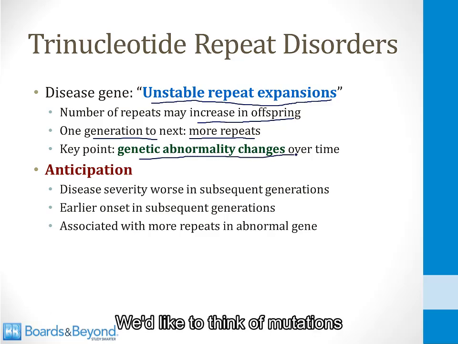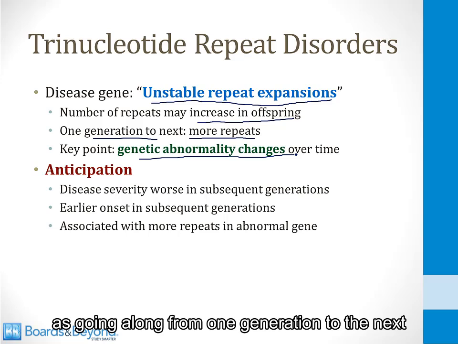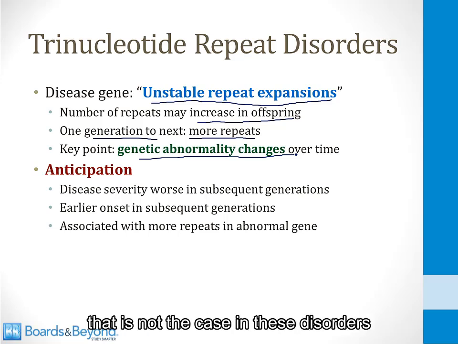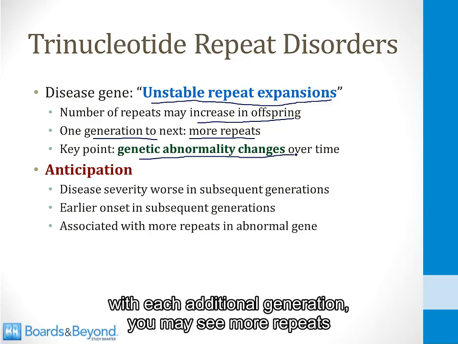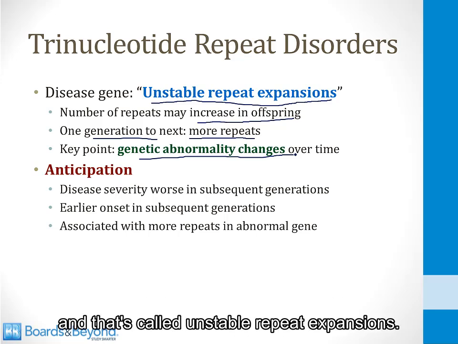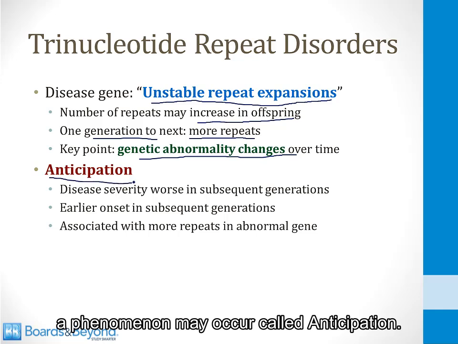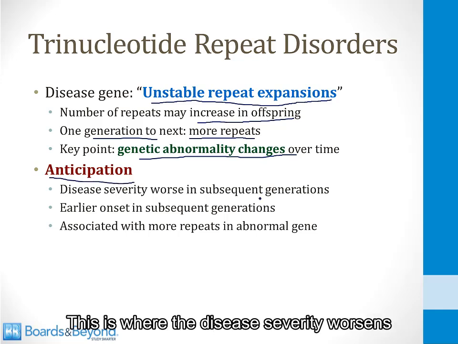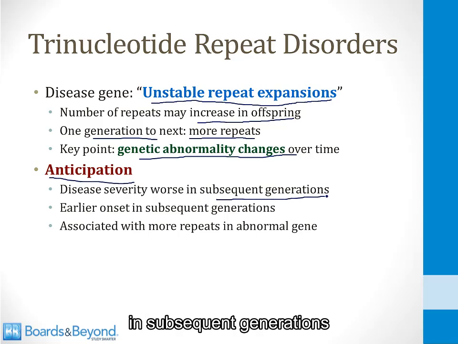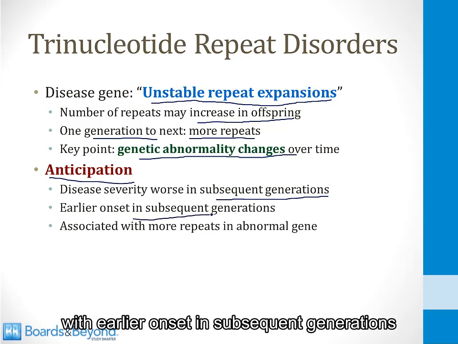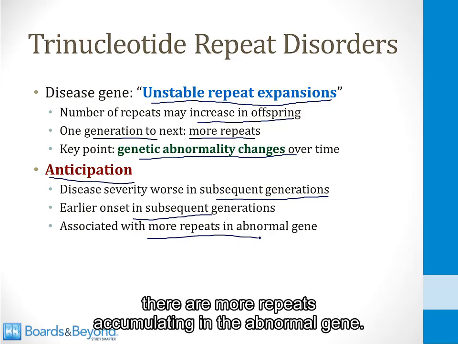We like to think of mutations as going along from one generation to the next and being the same mutation. That is not the case in these disorders. With each additional generation, you may see more repeats in the disease gene, and that's called unstable repeat expansions. Because of these unstable repeat expansions, a phenomenon may occur called anticipation. This is where the disease severity worsens in subsequent generations, with earlier onset in subsequent generations and sometimes more severe disease. And this is because in additional generations there are more repeats accumulating in the abnormal gene.